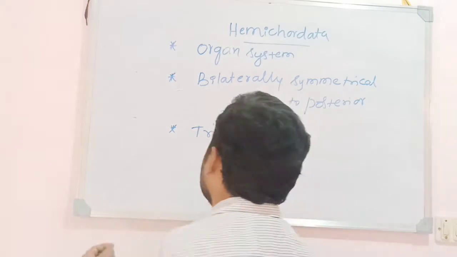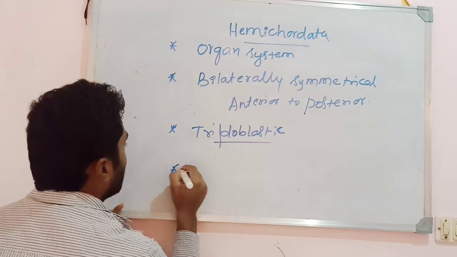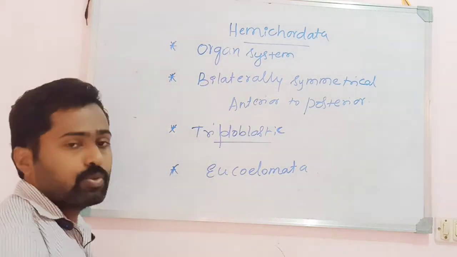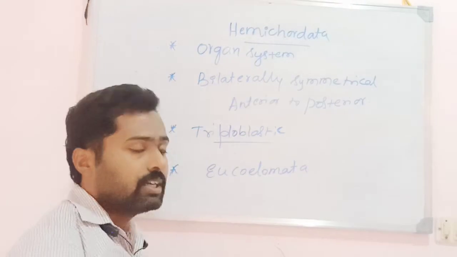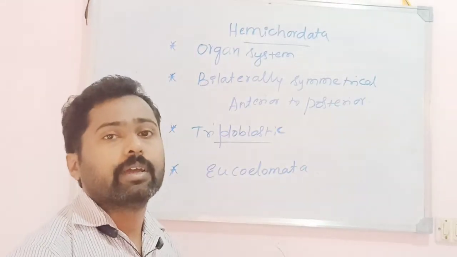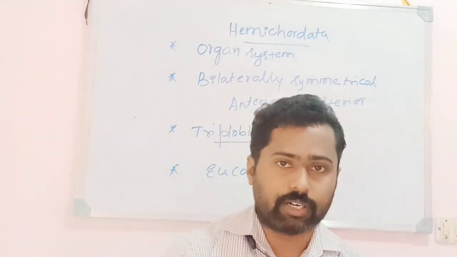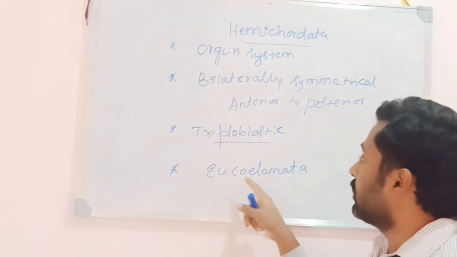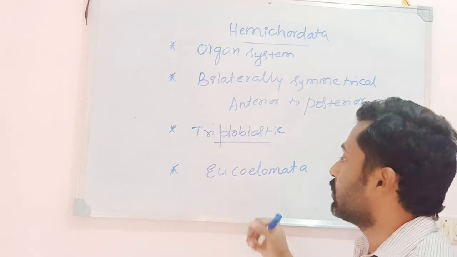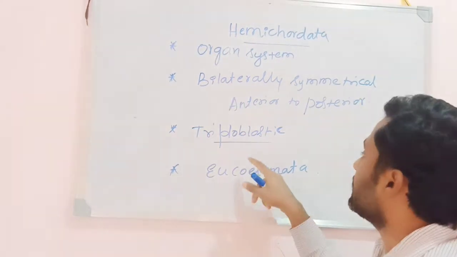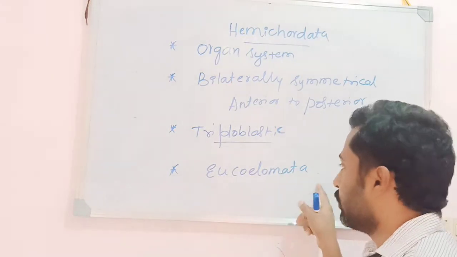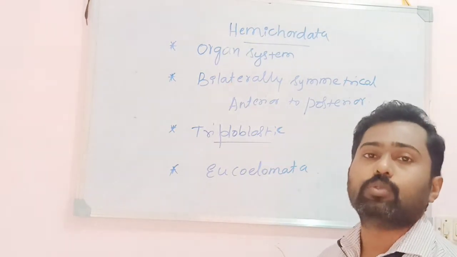Then about the body cavity, these animals come under Eucoelomata. It means they possess the true coelom. It means that the coelom is derived from the embryonic gut, like you saw earlier in Echinodermata. When the coelom is derived from the embryonic gut, we call them eucoelomates. So these animals also possess the coelom, derived from the embryonic gut, hence they are called eucoelomates.